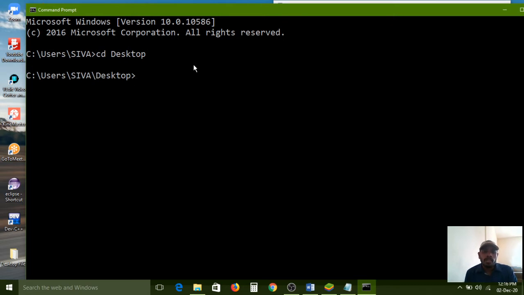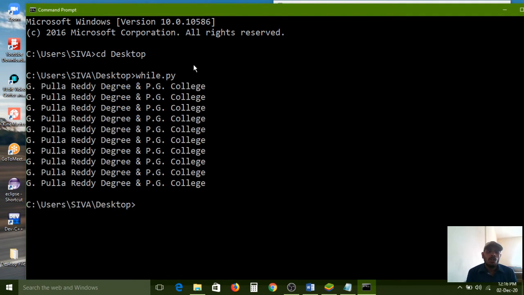Now my location is the desktop. Actually, we saved our file on the desktop, that's why we have shifted to the desktop. Now I am executing the file directly by typing while.py. .py is the extension of the Python programming language, and while is the file name. Now I am pressing enter. So all of you look at the screen.